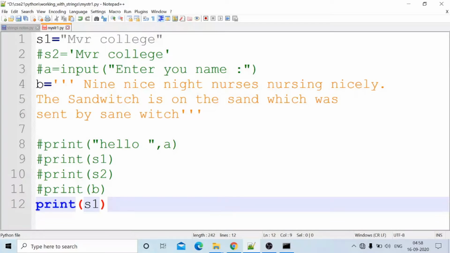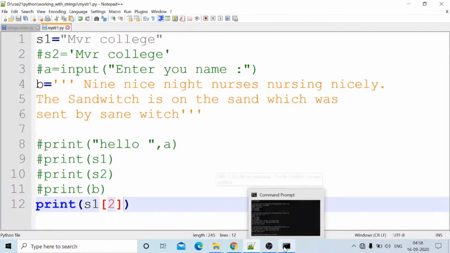Print S1 of 2. 0, 1, 2: R value will be printed. I am keeping all of them commented only for this one. S1 of 0, 1, 2, 3 is space, 4, 5, 6, 7, 8, like that. Okay, S1 of 2. Now we will run this one.